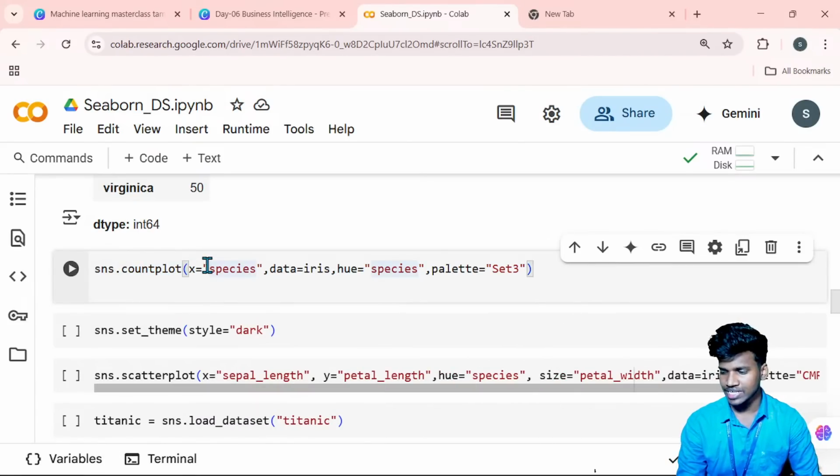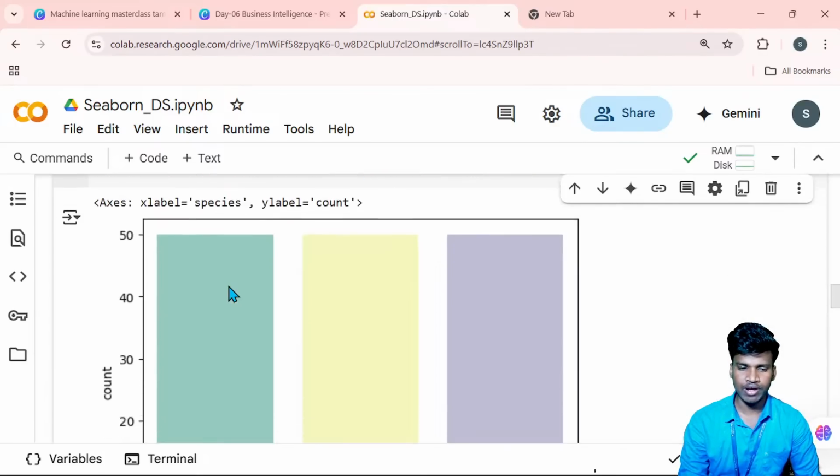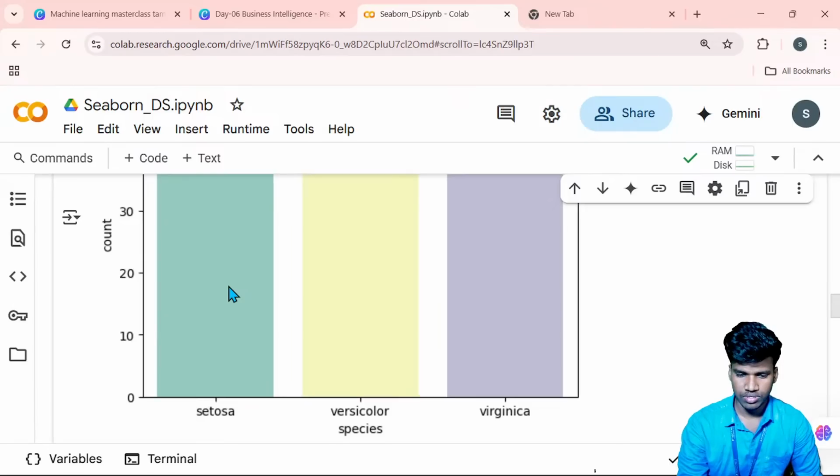Here on the x-axis I mention the species column, the data is the iris data, the hue is species, and the palette is set3. Once I run it, I will explain one by one.